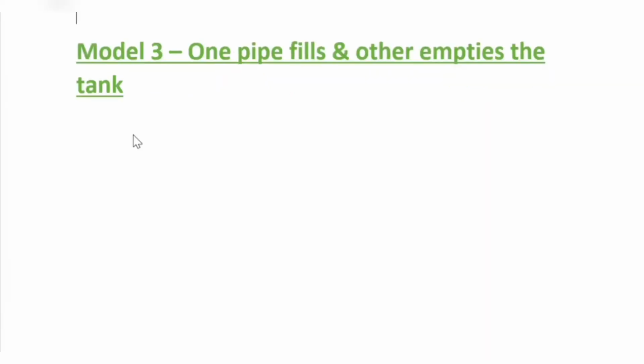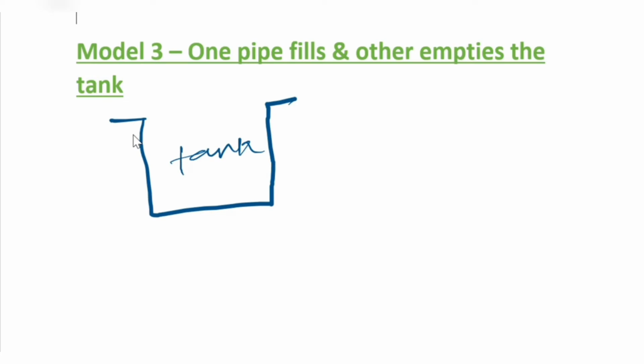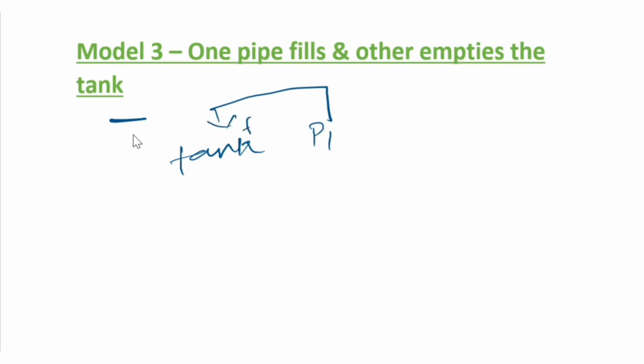The next concept is: one pipe fills, another empties the tank. I'm explaining the concept first. This is a tank. There is a pipe P1 that is filling the tank. There is a leakage here, due to which the water is flowing out, or there is another pipe that is emptying the tank, called P2. They will ask a question like this.